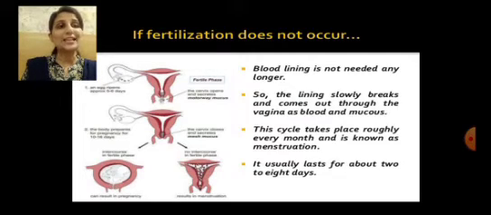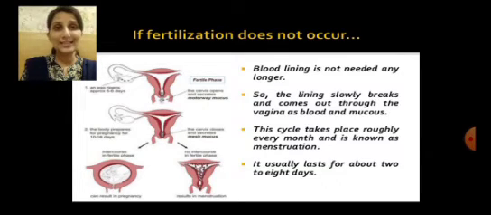And this cycle takes place roughly every month, and these cyclic events which are taking place in the uterus are called menstruation. And this menstruation lasts for about 2 to 8 days.